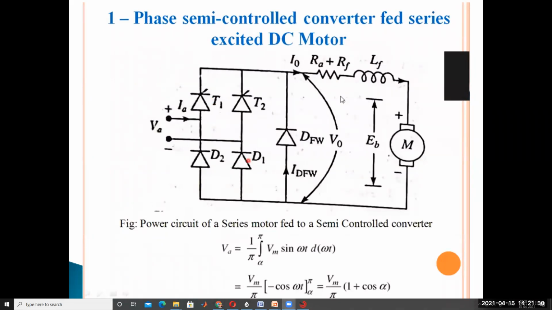Whenever the voltage exceeds the cut-in voltage, the diode conducts on its own. But the thyristor does not conduct just by being forward biased. When you give the triggering pulse, only then will it be switched on.